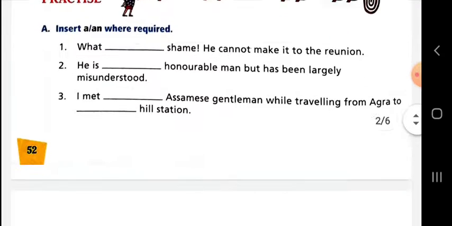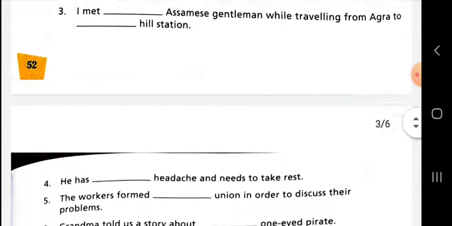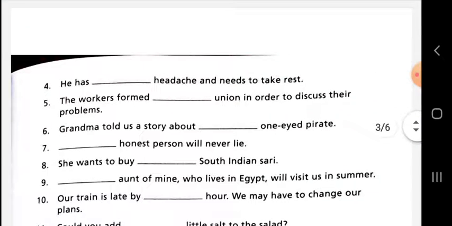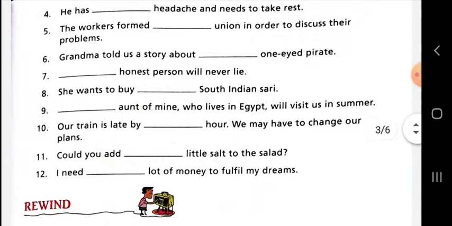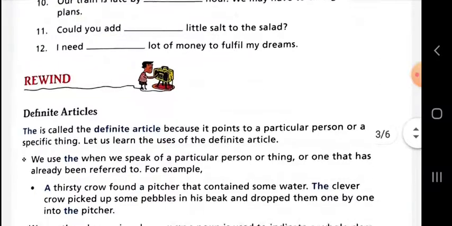So, thus you will do these exercises. The rest of the exercises you will do by yourself. If you need help, then I will help you.